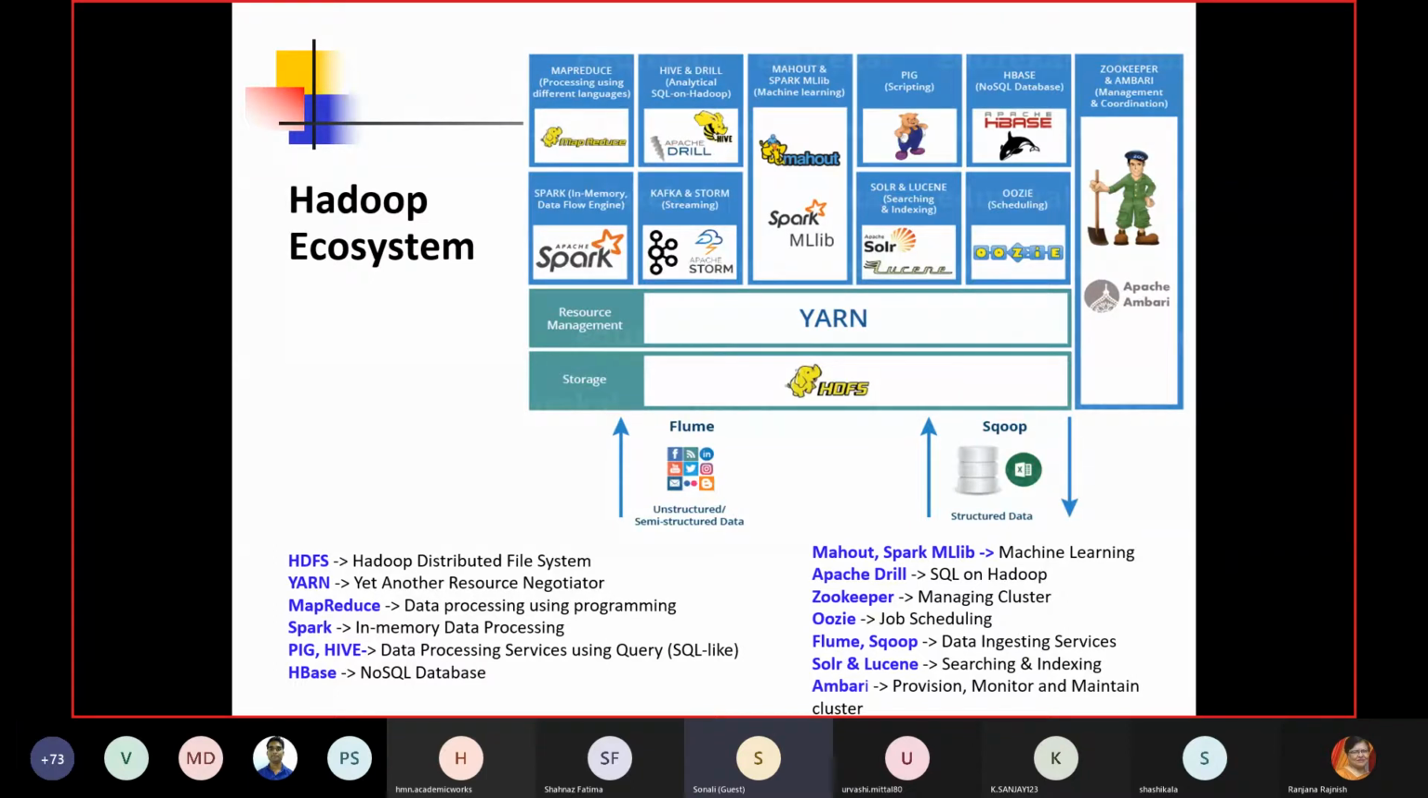Then we have Apache Drill, so that you can run some queries to get the data or some results over there. Zookeeper is also for managing the clusters. Oozie is for job scheduling. Suppose you are working in a scenario where you are running jobs parallelly and in a distributed mode. We can use some scheduling mechanism for it through Oozie. Then we have Flume and Sqoop. Flume and Sqoop are for the data ingestion services.